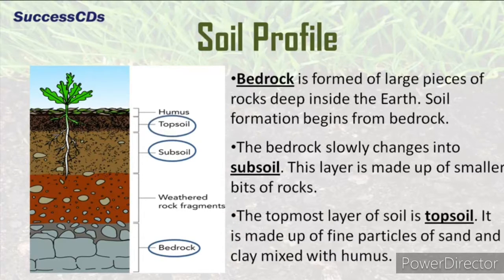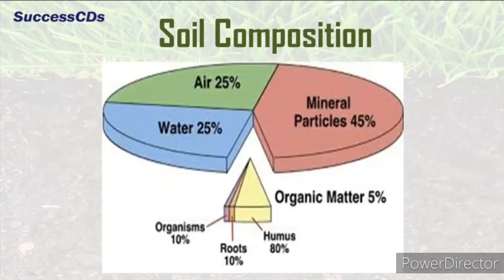This layer is made up of smaller pieces of the rocks, and the topmost layer of the soil is topsoil. It consists of fine particles of sand, clay, and humus. Humus consists of dead and decaying plant and animal matter, which increases the fertility of the soil. It is very important. It is present in the top layer of the soil.